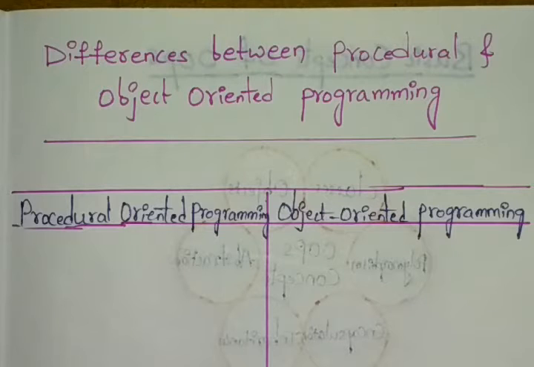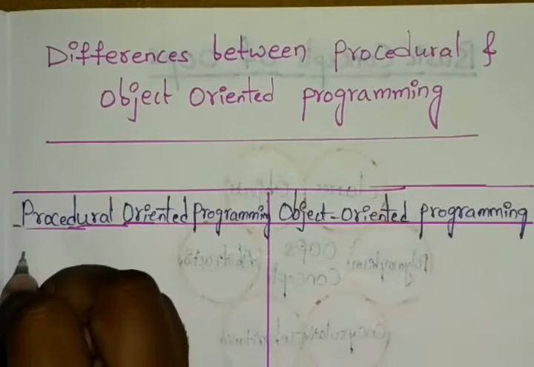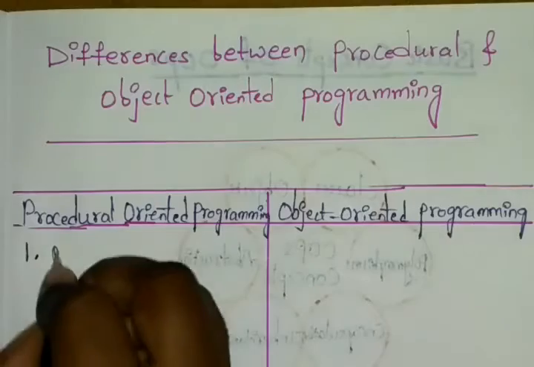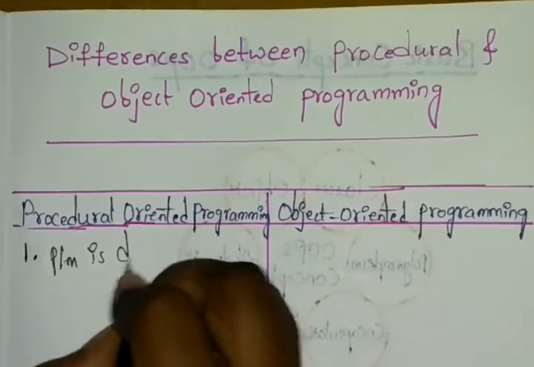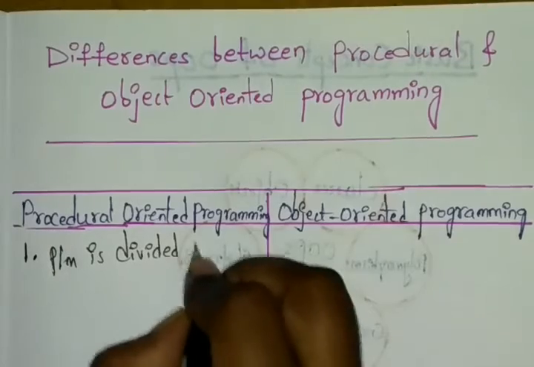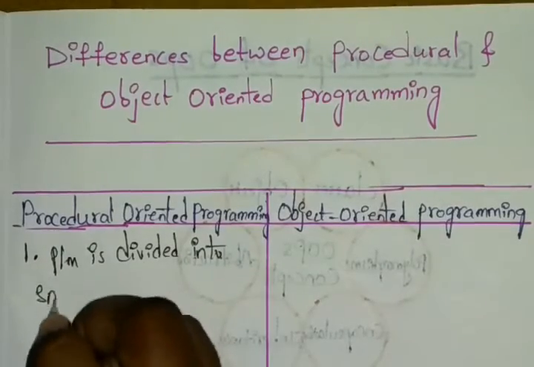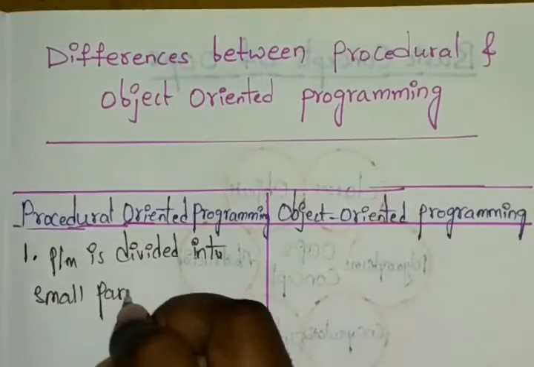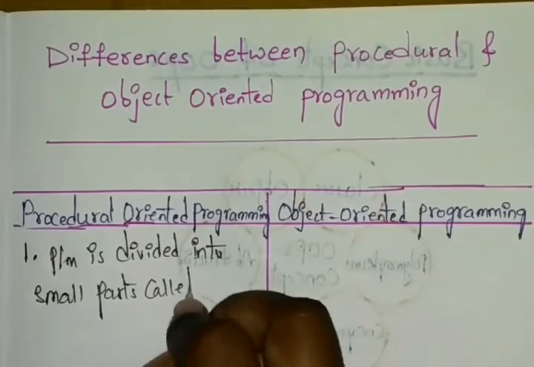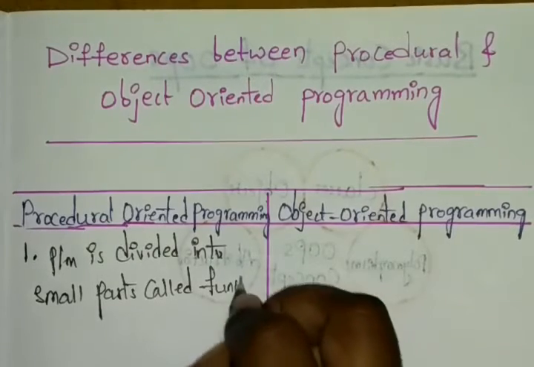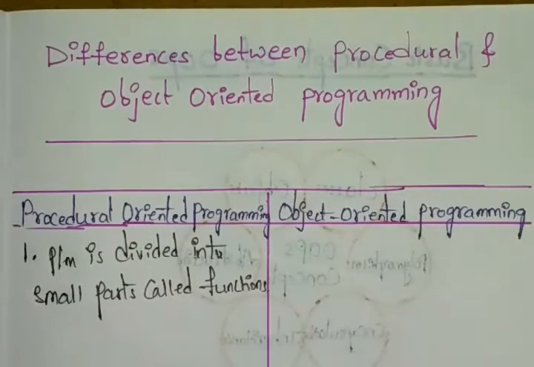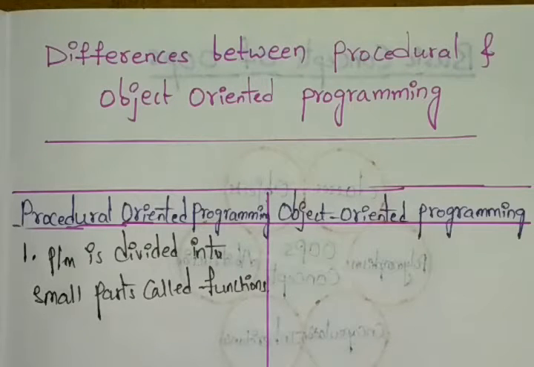First, in procedural programming, the program is divided into small parts that we call functions. So whatever program we have is divided into small parts that we call functions, and by using the functions we can create multiple methods, right?